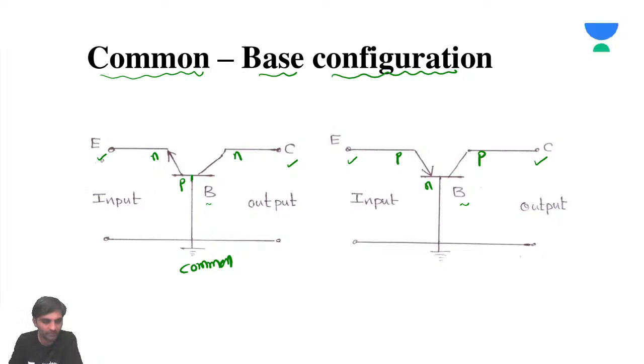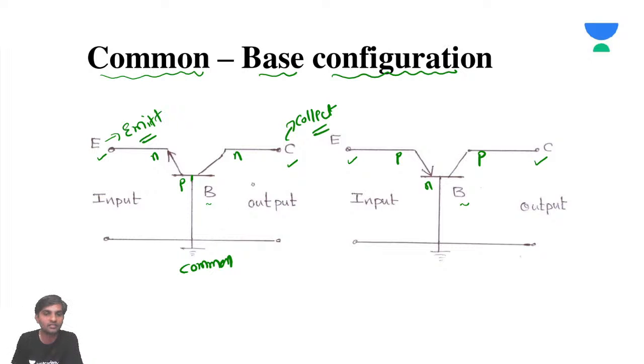What is the job of an emitter? Remember, always the job of the emitter is to emit. It has to emit the charge carriers. Who is supposed to collect? The collector has to collect. So always the job of the emitter is to emit, and the collector has to be at the collector.